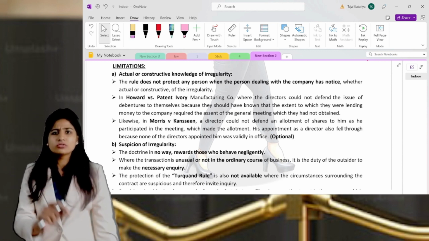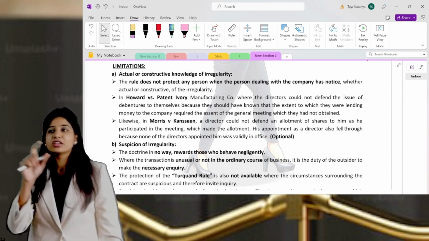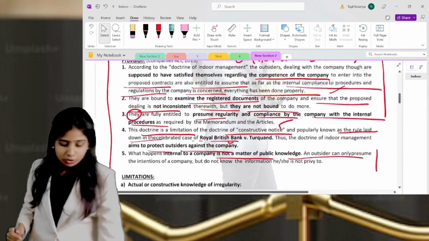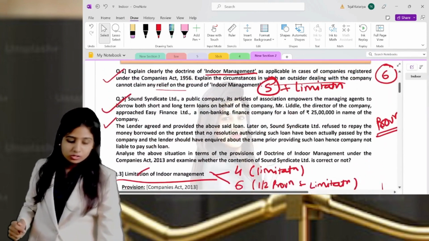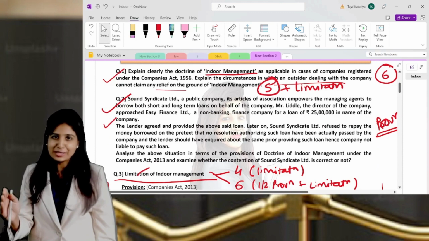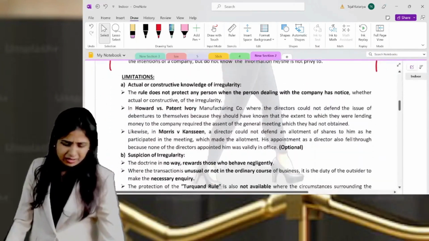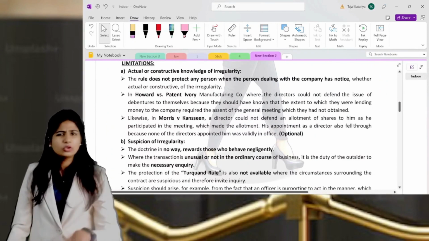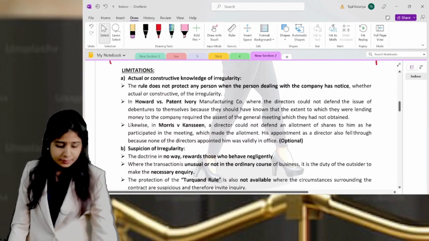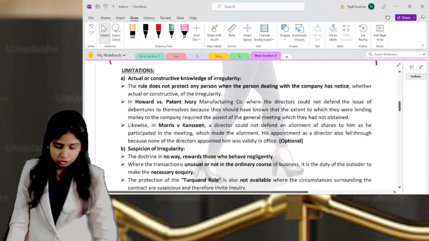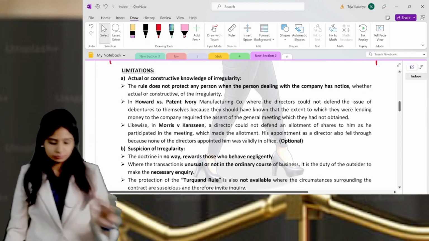This is the provision which you can write whenever you get questions on indoor management. These are the famous questions which are already there in your past examinations, so I have taken only those questions. They might just change the name, but you will get the same question in your exam. So the next thing is limitation. We have three points.